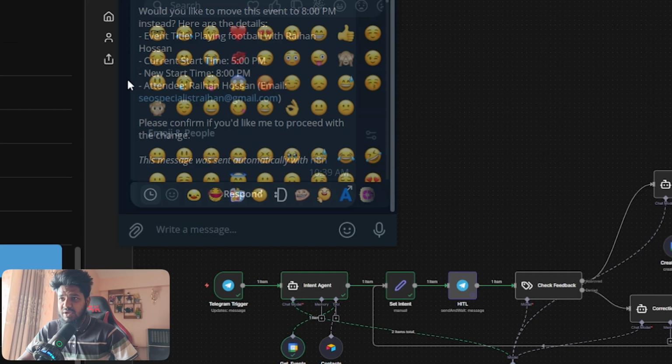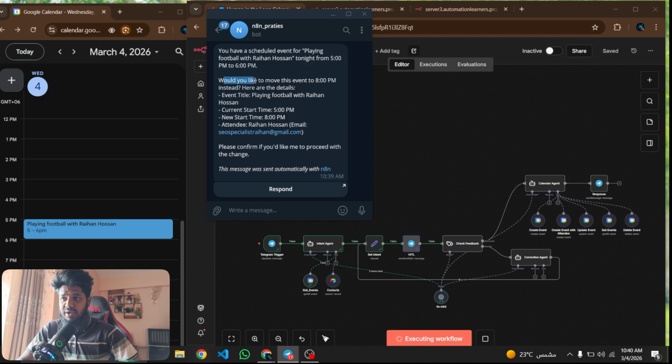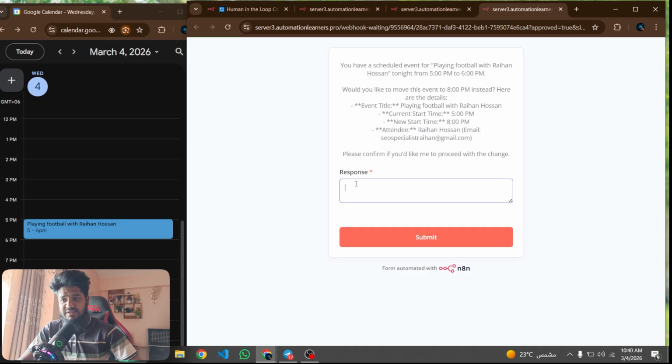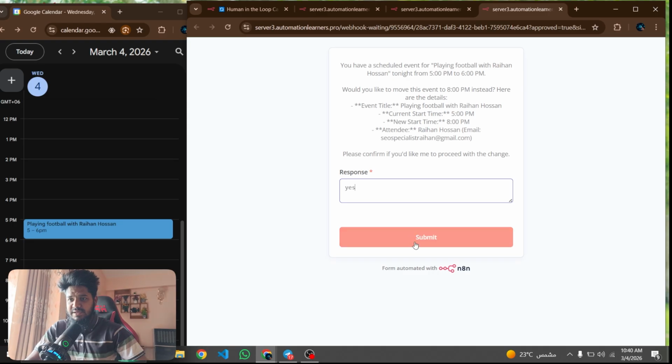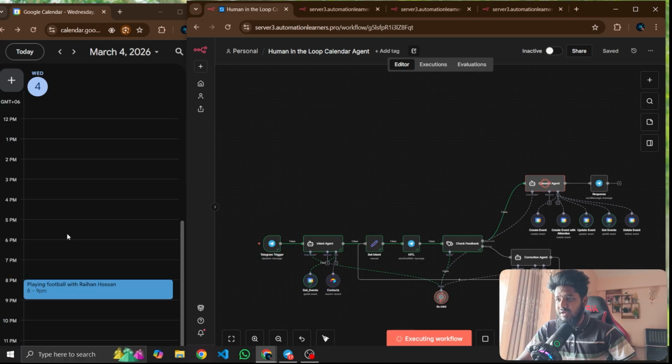It asks whether you would like to move it to 8 p.m., with the starting date, ending date and email, and whether to proceed. If I answer yes, I want to proceed, you can see it getting information and updating the event.